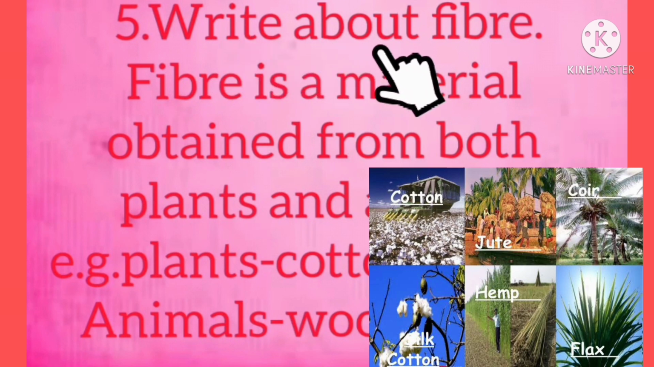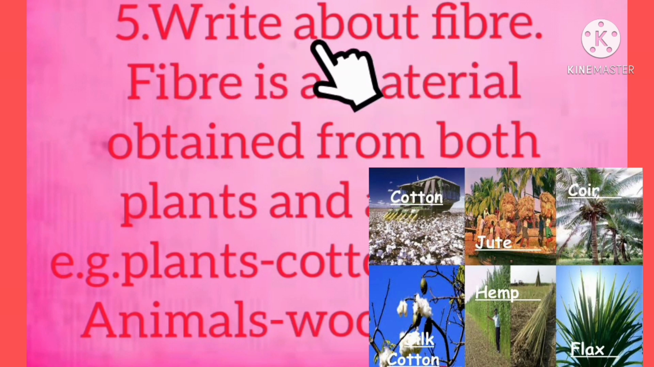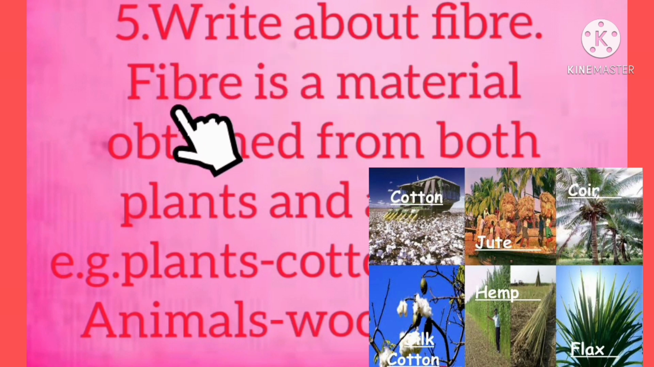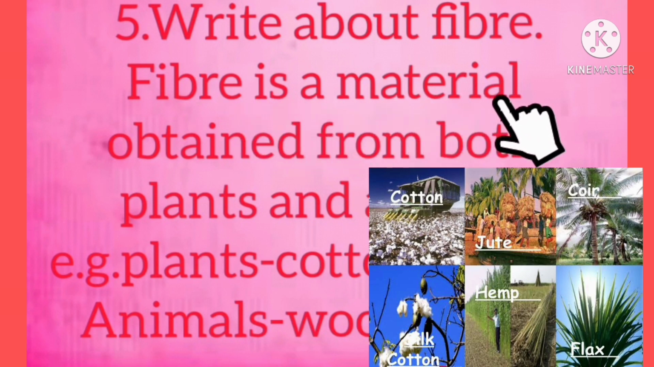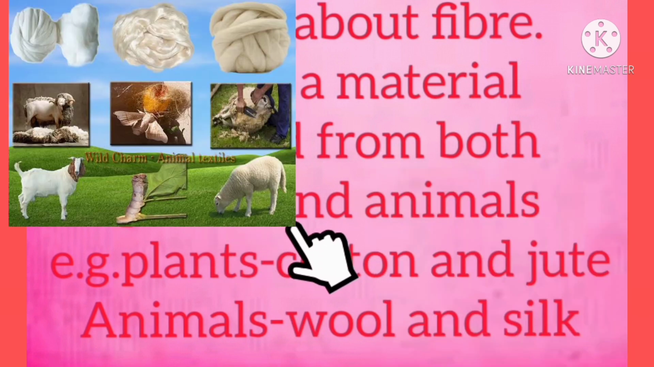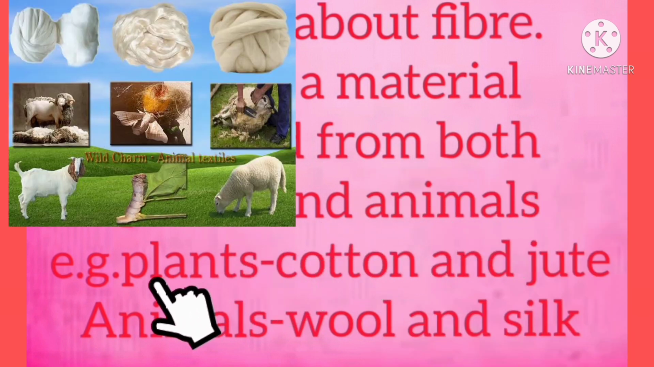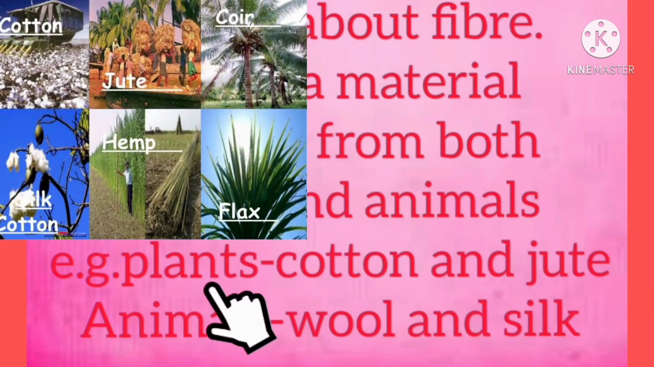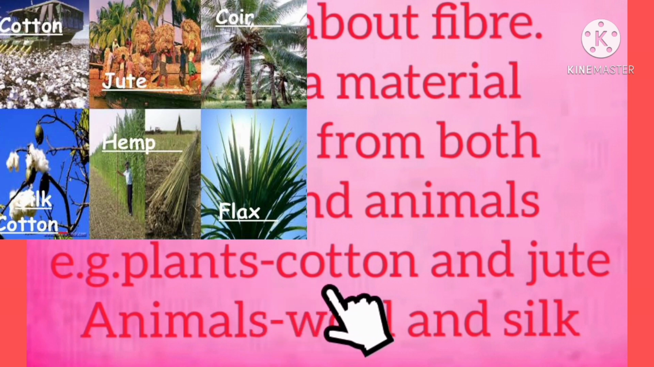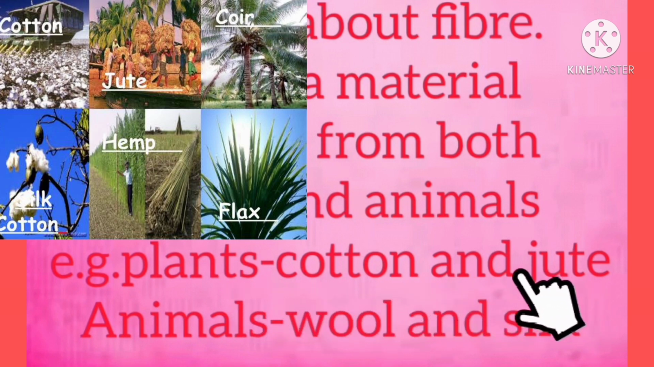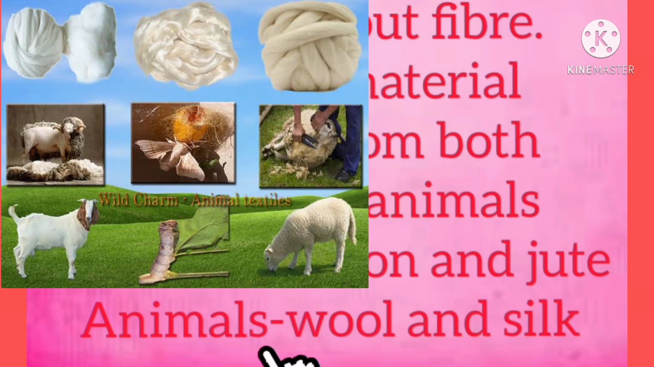Write about fiber. Fiber is a material obtained from both plants and animals. For example, from the plants we get cotton and jute. From the animals we get wool and silk.